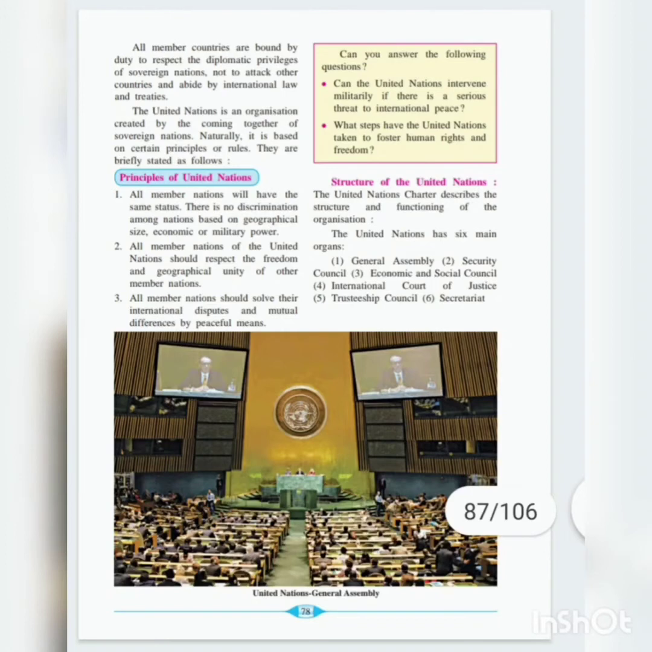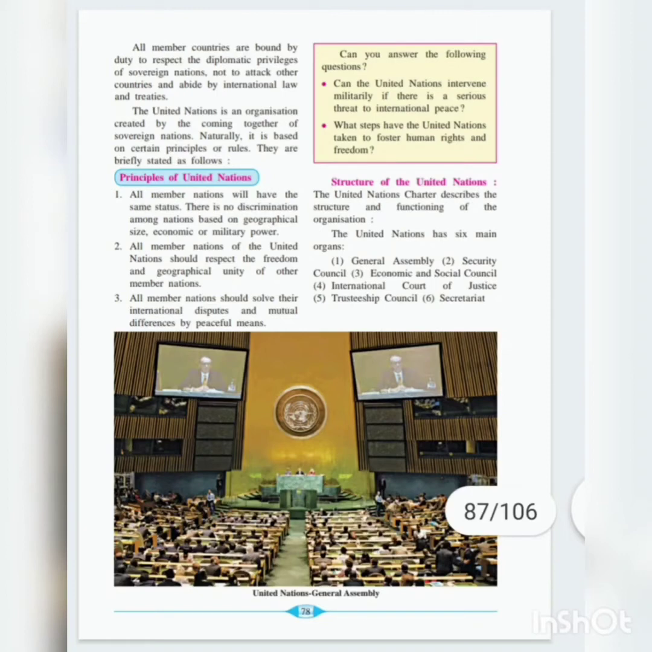The United Nations is an organization created by the coming together of sovereign nations. It is established because of the coming together of the sovereign nations. All the independent nations have come together and established it. Naturally, it is based on certain principles and rules. They are briefly stated as follows. So here some principles of the United Nations are given that all the nations have to follow.